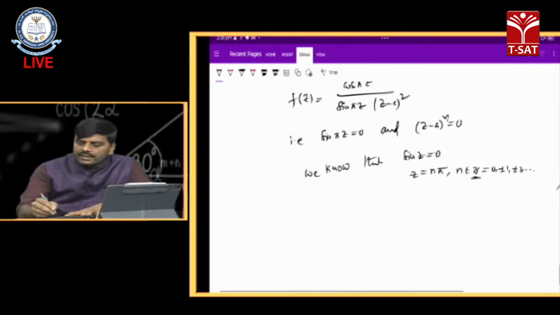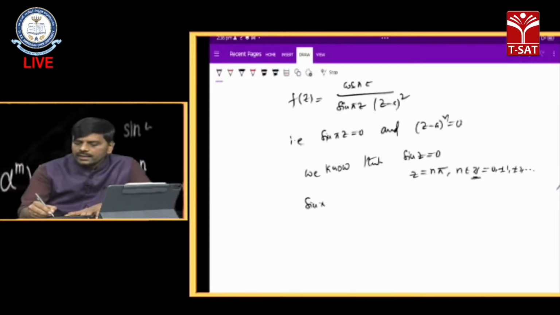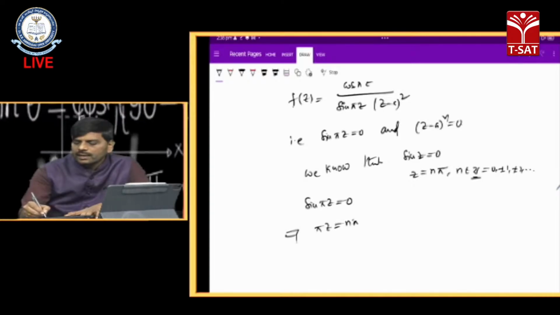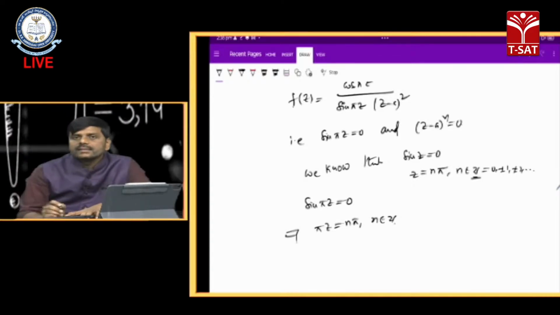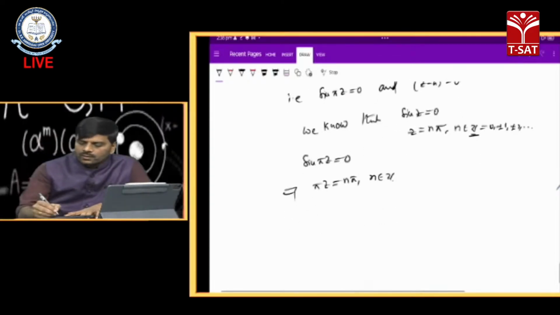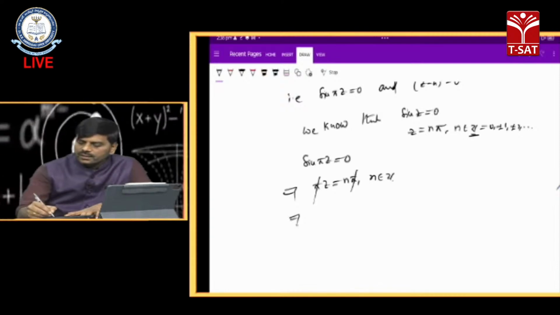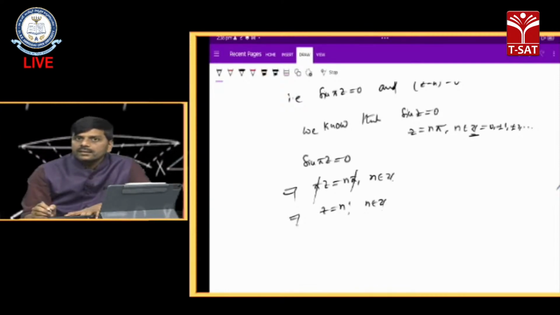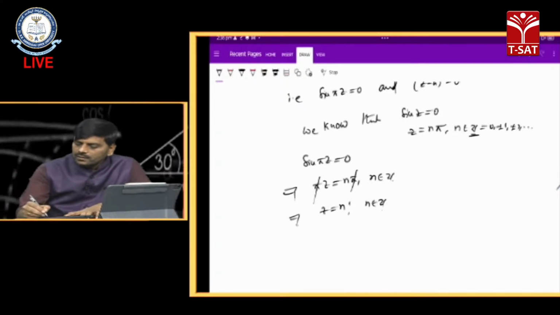Now here sin pi z equals 0, that implies pi z equals n pi, n belongs to integers. Pi is cancelled on both sides, so z equals n.